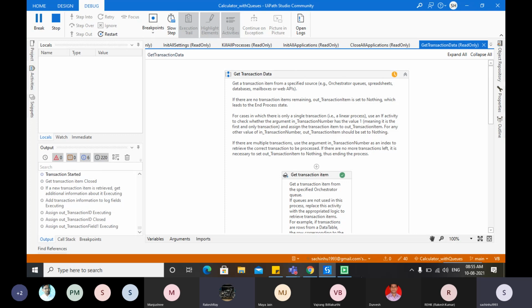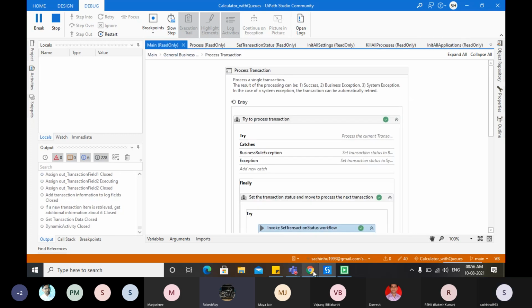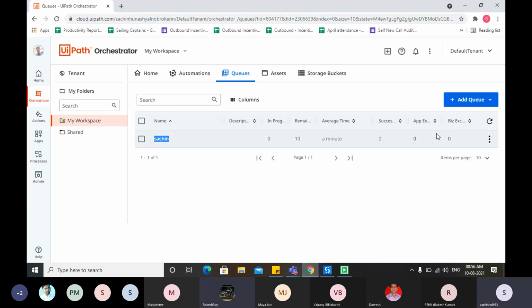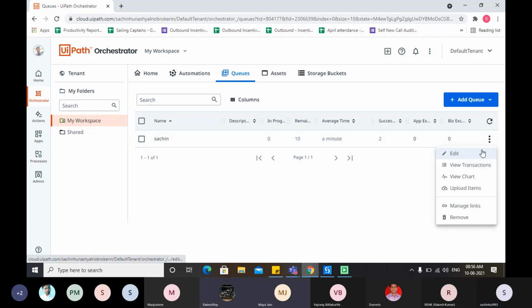Yeah, let's go to the queue and check the output result. The first item will be updated. Refresh. Two items are successful.